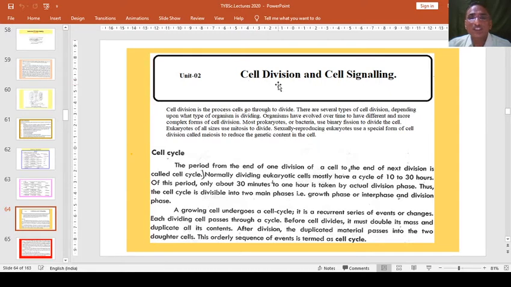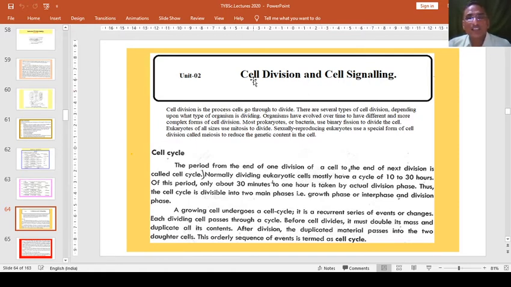This is a process of dividing the cell, where one cell gives two divided cells with either n number of chromosomes or 2n number of chromosomes, and these divisions are of two types, that is mitosis and meiosis. This division is according to the types of cells, because mitosis occurs in body or somatic cells, and meiosis occurs in germinative or reproductive cells, and therefore two different names are given.